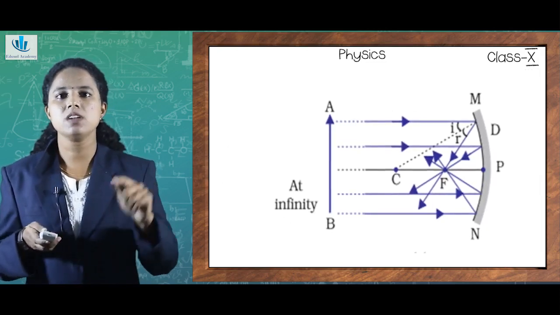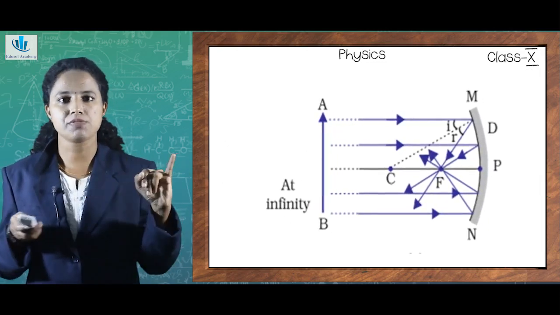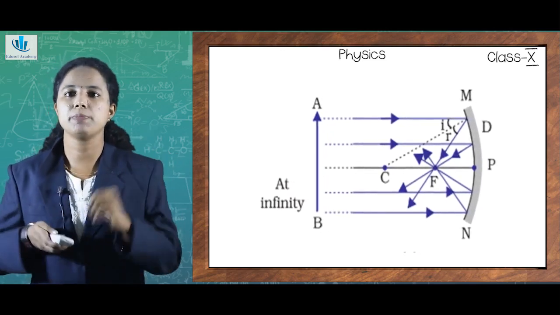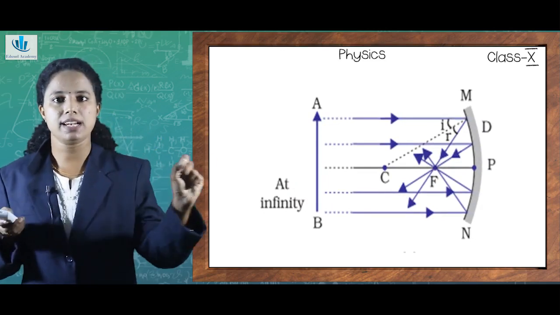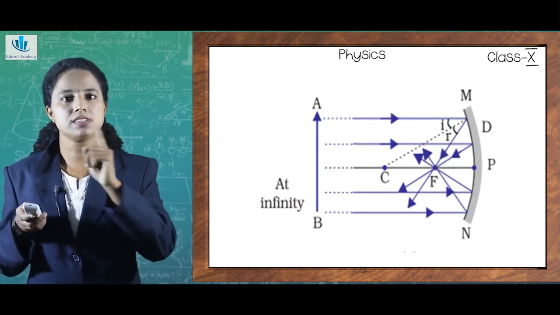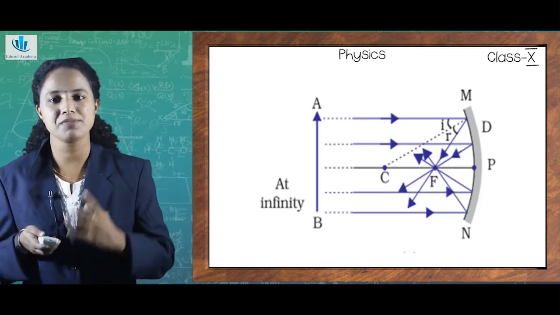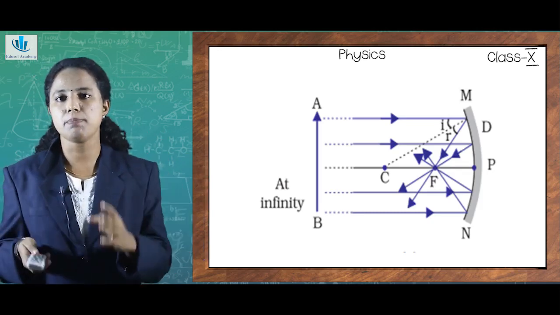You can see a line where I have marked C, F and P. C for center of curvature, F for principal focus and P for pole of the mirror. So the principal axis is this particular straight line that is passing through the center of curvature and pole. We have already told what is meant by center of curvature, isn't it? It is the center of the sphere of which the mirror is a part.